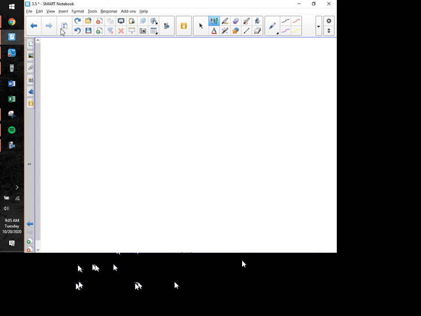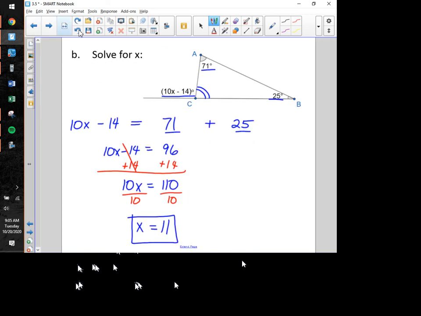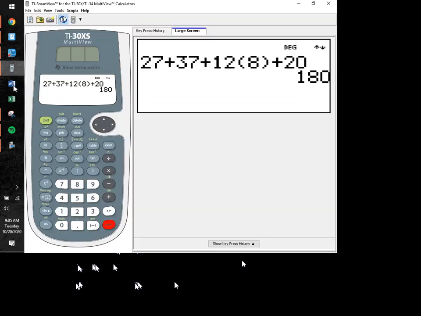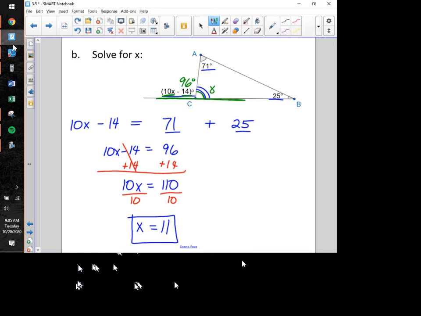Now that should be our answer here, guys. If we really want to check it, it's not a bad idea to plug that in and see what happens. So 10 times 11 is going to get us 110. 110 minus 14, this is a 96-degree angle. If I were to ask you guys now to find the measure of this angle right here, probably the best thing to do is to recognize that we have a linear pair here and to take 180 minus that 96 that we just came up with. So let's try that. 180 minus 96 is going to get us 84 degrees for the measure of this angle right here.